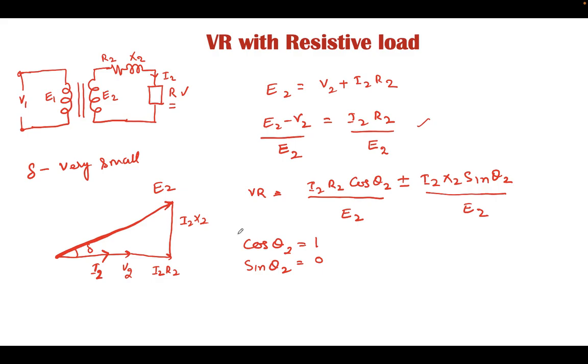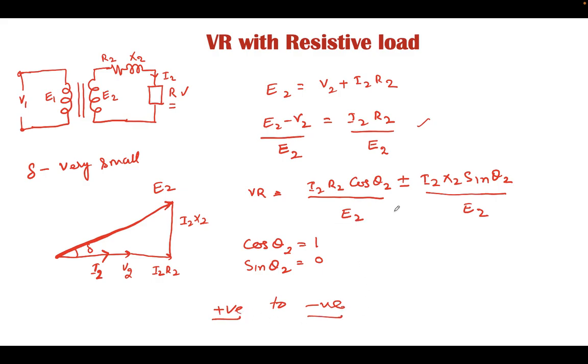Now when we consider the generalized case of voltage regulation, we can prove that the voltage regulation can be positive or negative depending upon the sign between the two terms. With the variation in theta, the power factor can be leading or lagging, and hence accordingly the voltage regulation of the transformer varies from positive to negative depending upon the power factor.